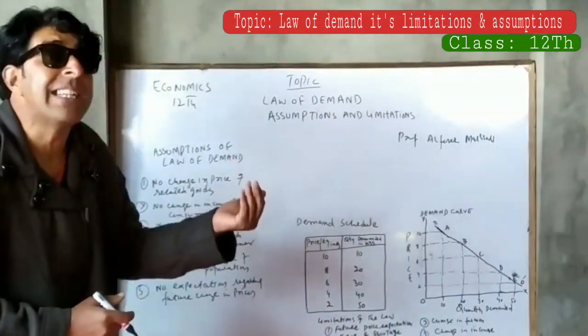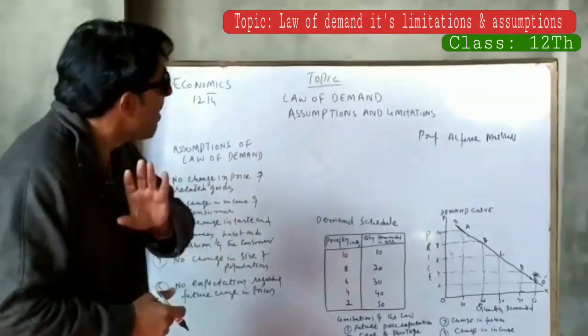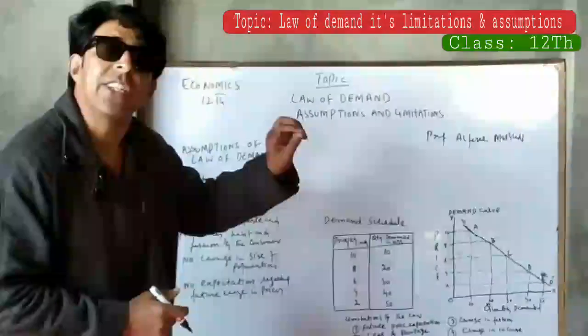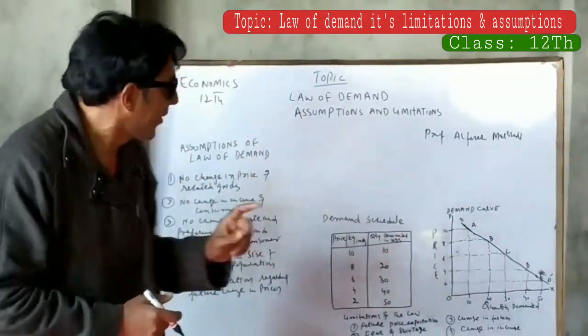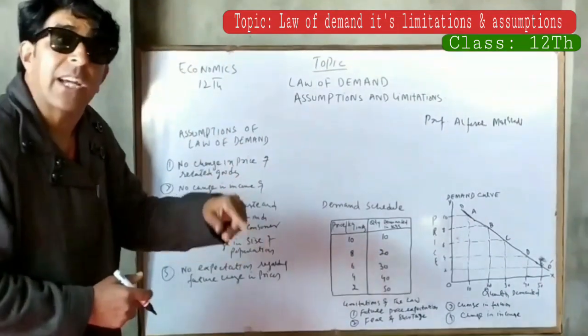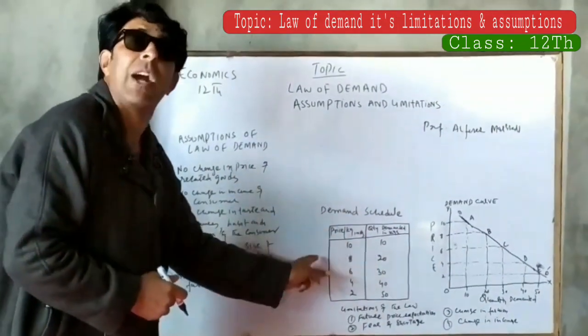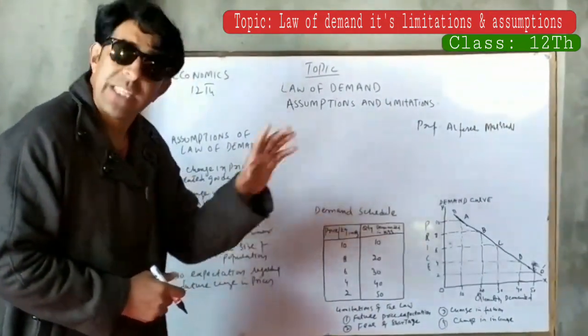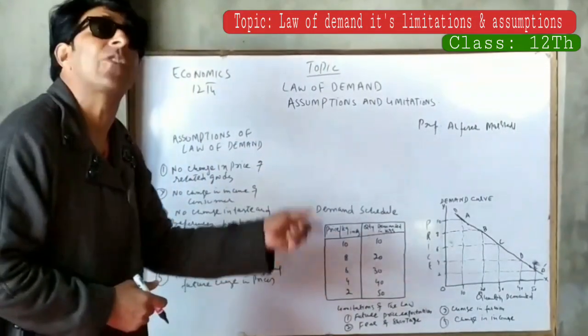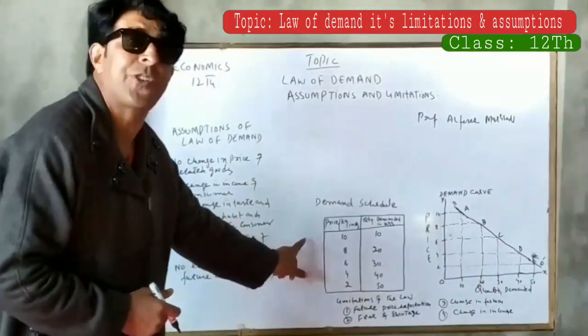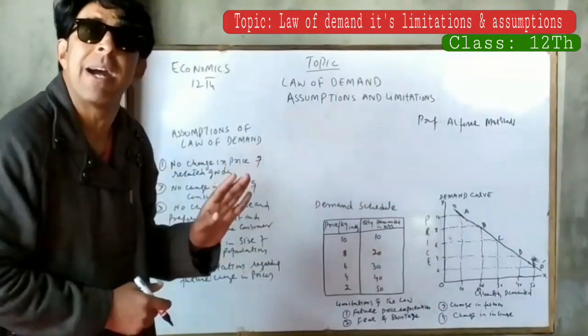And when we are explaining the demand curve, we are saying that demand curve is nothing. It is only a graphical representation of the demand schedule. Demand curve is nothing. It is only a graph. It is only a graphical representation of the demand schedule. And we are explaining the demand curve.